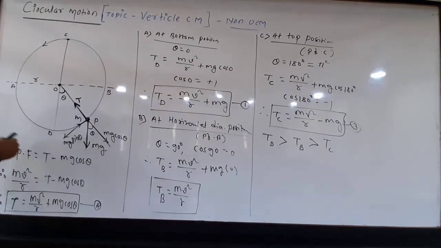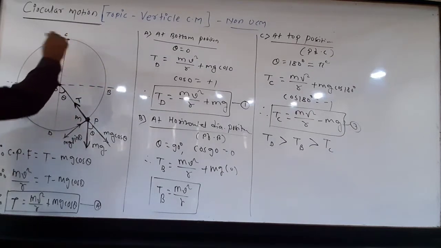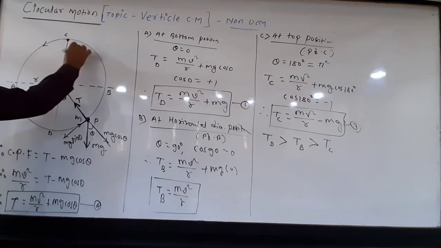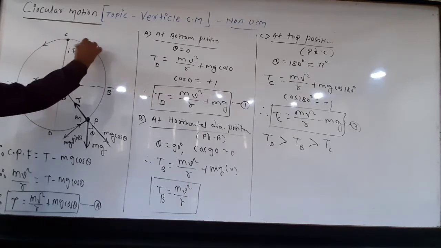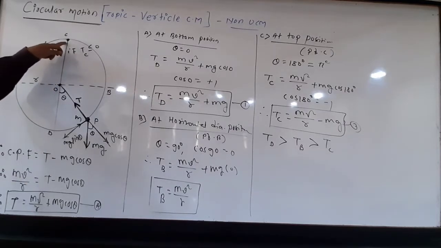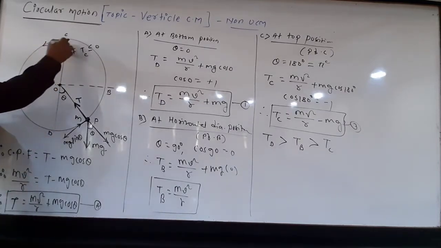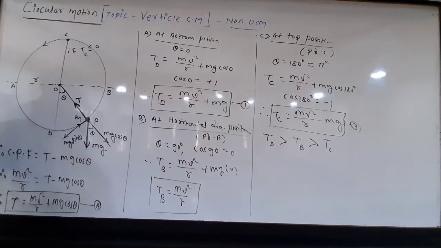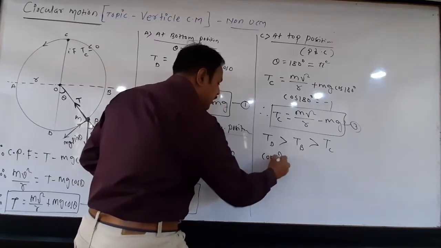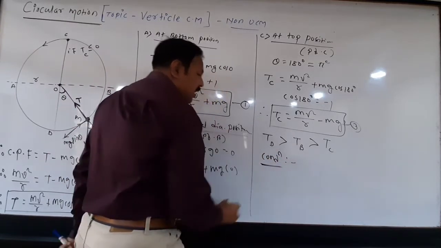So if the body is revolving like that, tell me, if the tension at top is less than or equal to 0, then what happens? Body falls like that under gravity. It will not complete the vertical circular motion. Means here, what is the condition? That condition is important in this article.